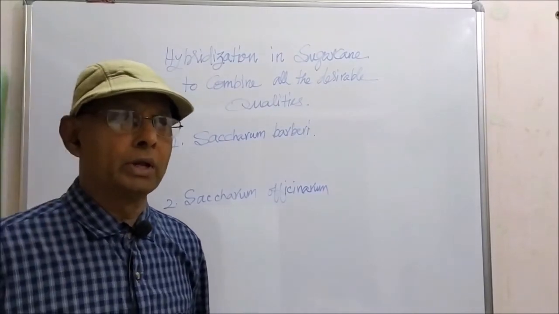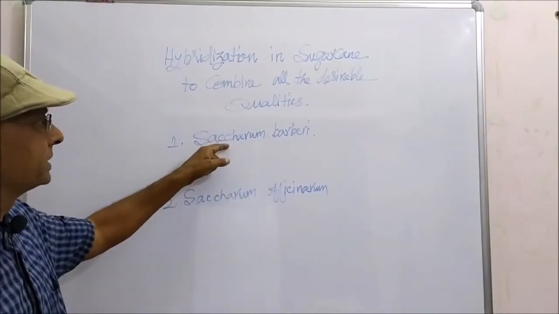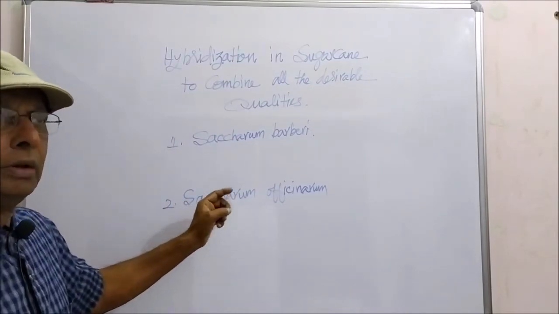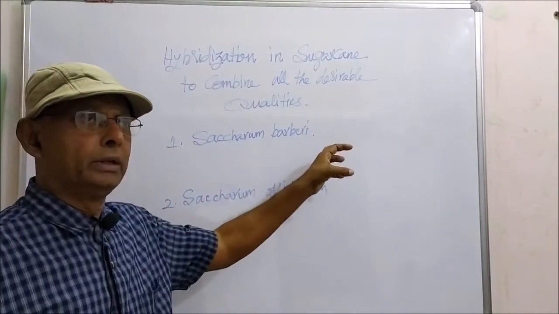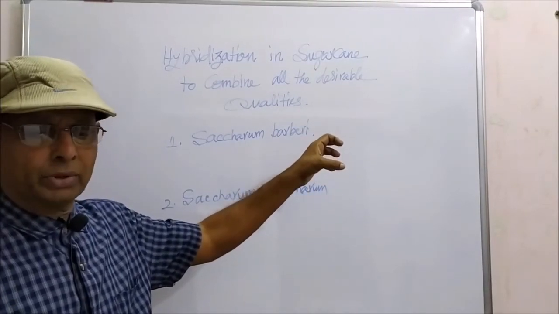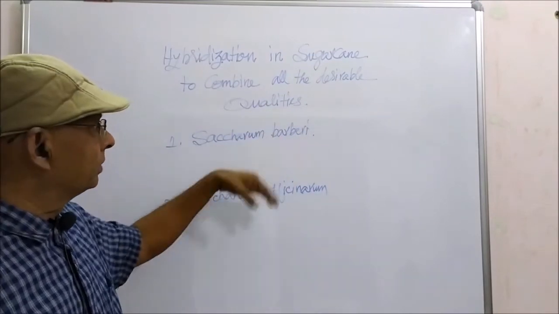If you carry out a hybridization experiment between these two, if you cross Saccharum barberi with Saccharum officinarum, a high quality hybrid will be obtained. That hybrid will contain the qualities of both.